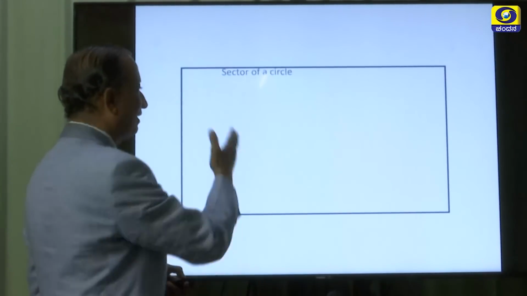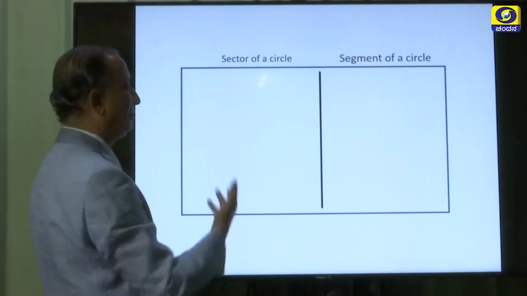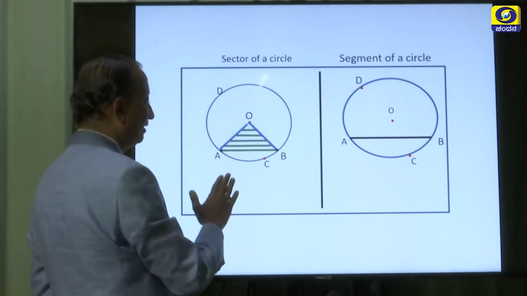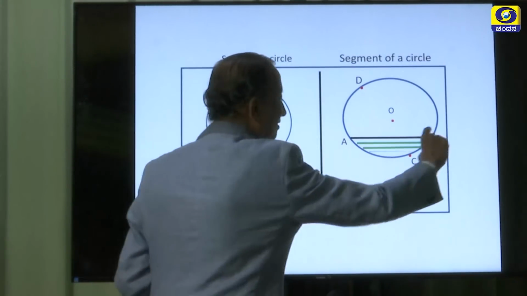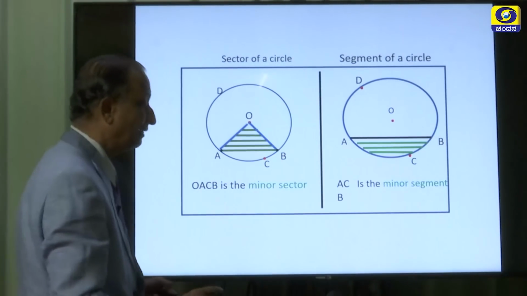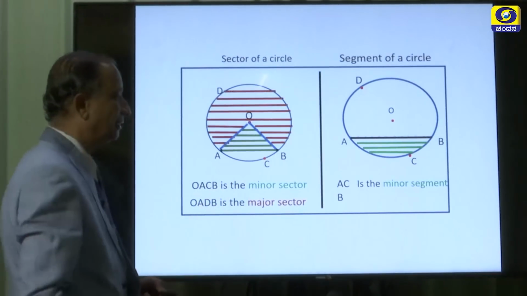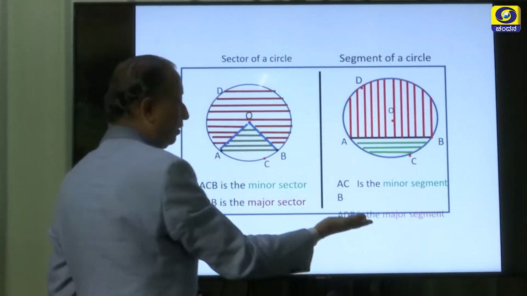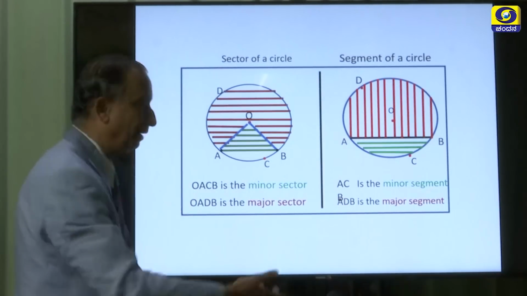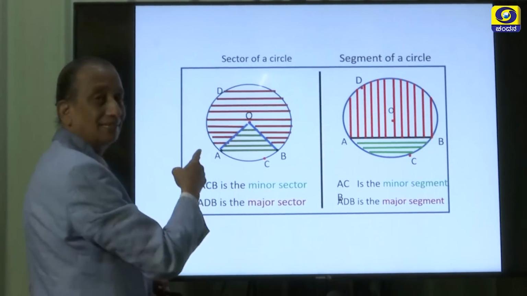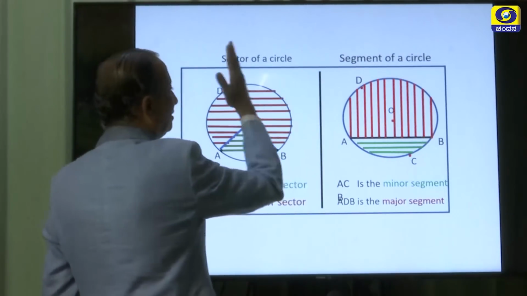Now let us try to compare the sector of a circle with the segment of a circle. Here are the two figures. This region is called the minor sector, whereas this region is called the minor segment. And this region is called the major sector and this portion is called the major segment. So, major segment, minor segment, major sector and minor sector. Have a clear idea about the sector of a circle and segment of a circle.